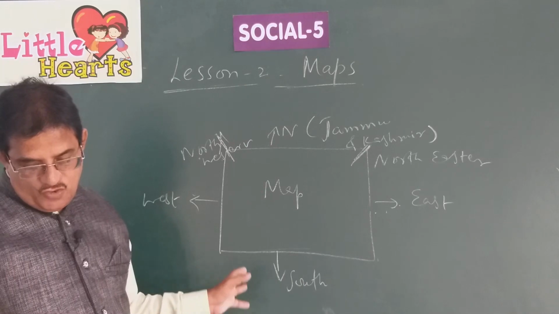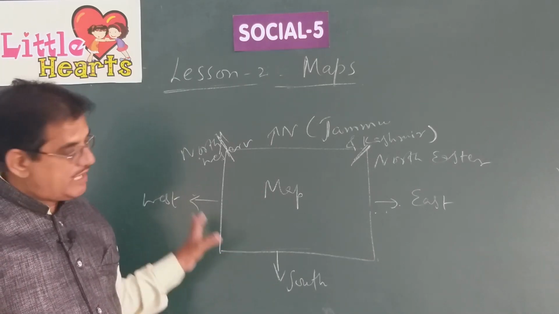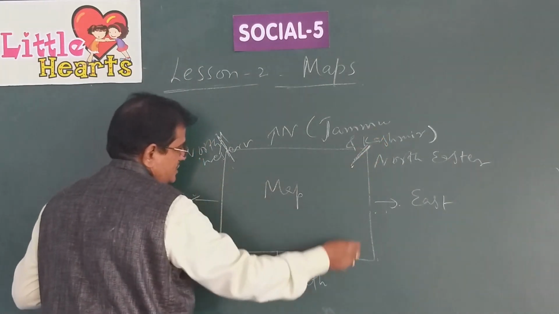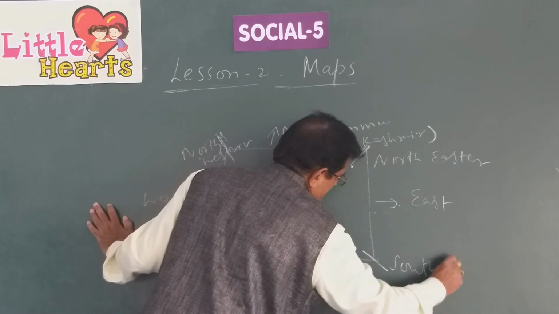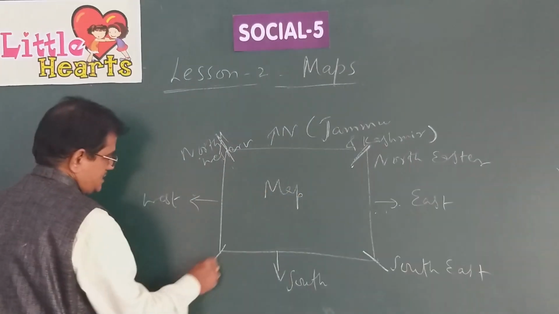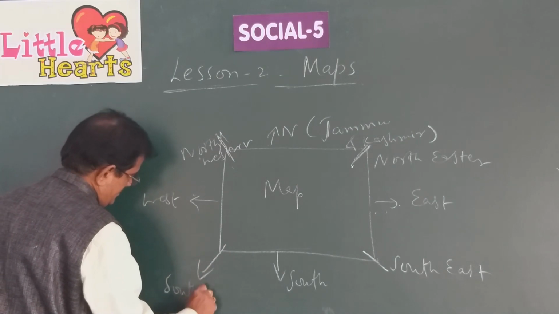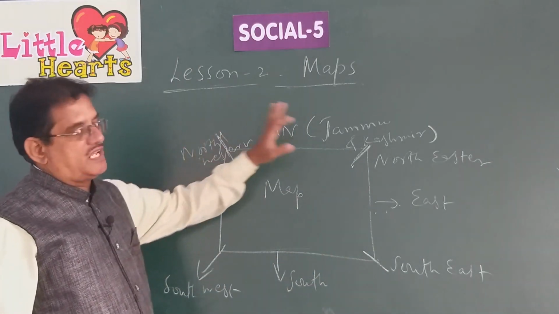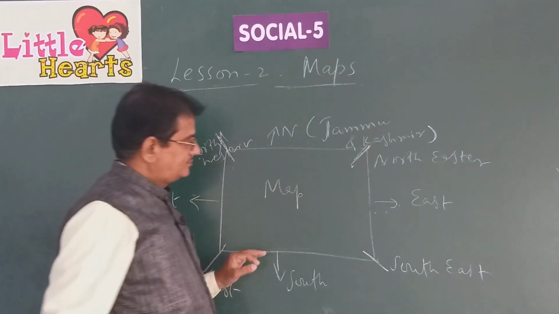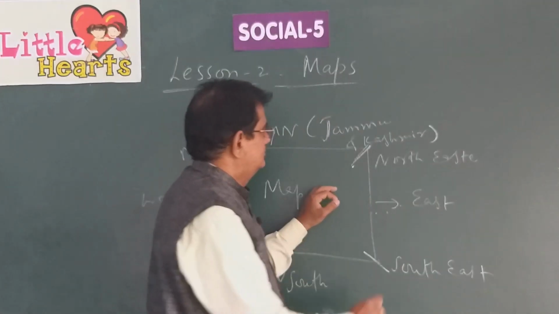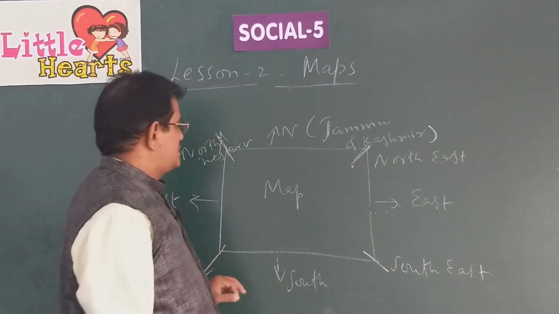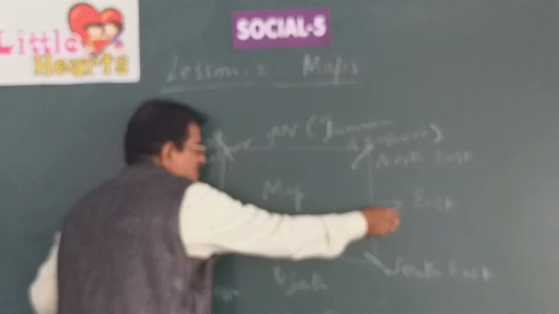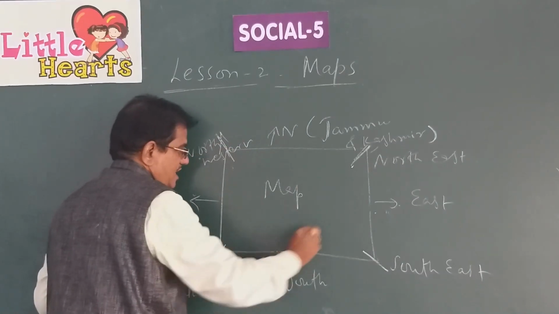Similarly, the four directions, namely the north, south, east and west, have sub-directions. This direction is called northwest, this is northeast, this is southeast. These are called sub-directions. And this is southwest. Southwest, southeast, northwest, northeast. These are the four sub-directions of the main directions like north, south, west, east. These corners are called sub-directions.